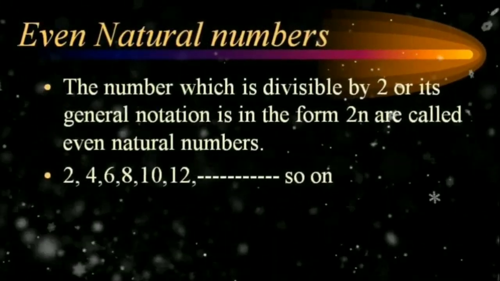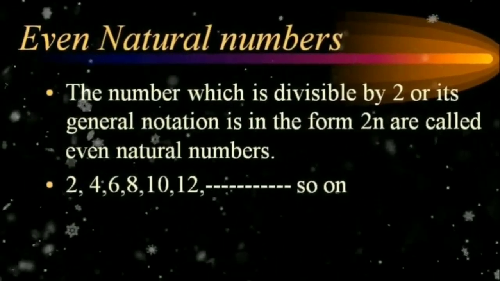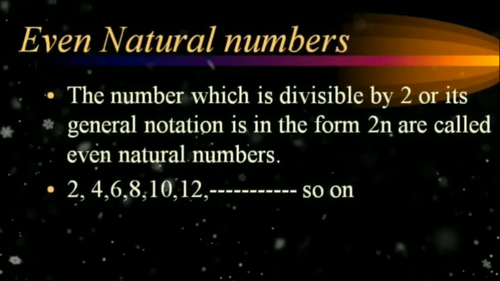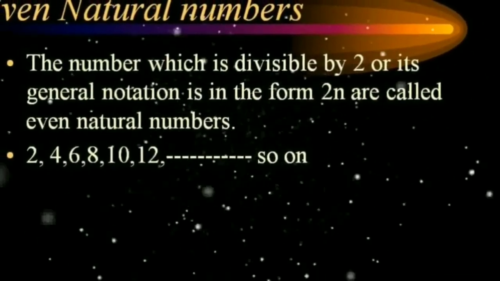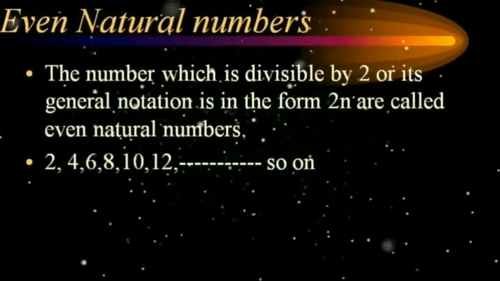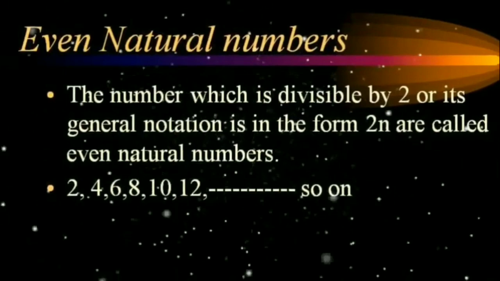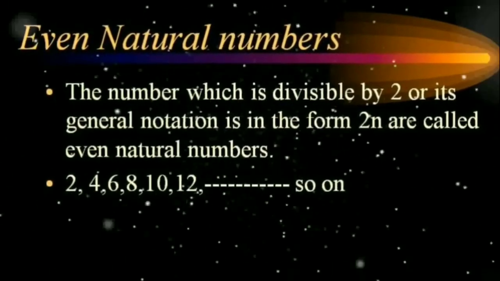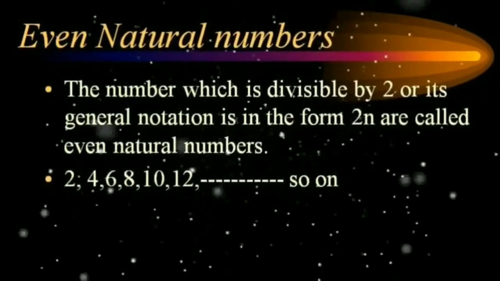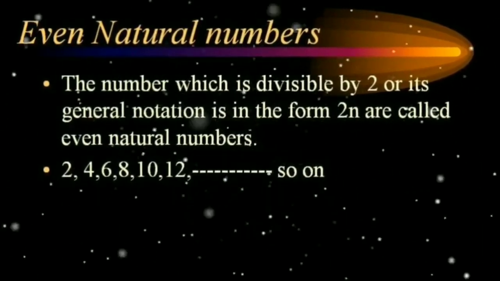One type of natural number is the even natural number. The even natural number is the number which is divisible by 2, or whose general notation is in the form of 2n. For example, 2, 4, 6, 8, 10, 12, and so on.